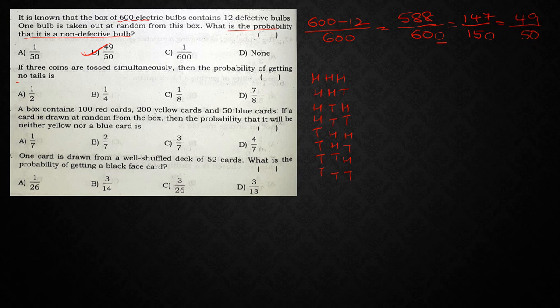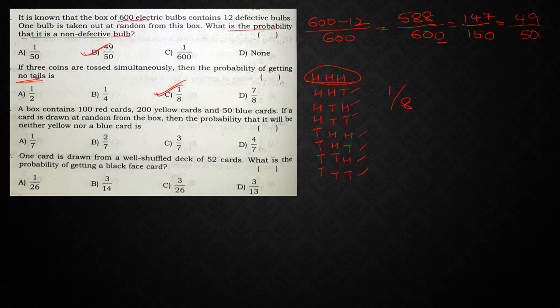Now what is he asking? No tails. So there should not be any tails. If you observe all the things, in each and everything you are having a tail. So only one particular case you don't have any tails. So that means only one possibility out of 8. So the answer is 1 upon 8.